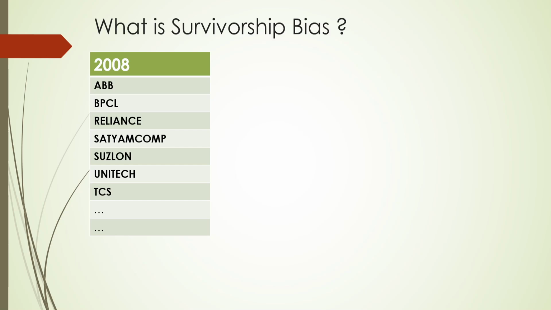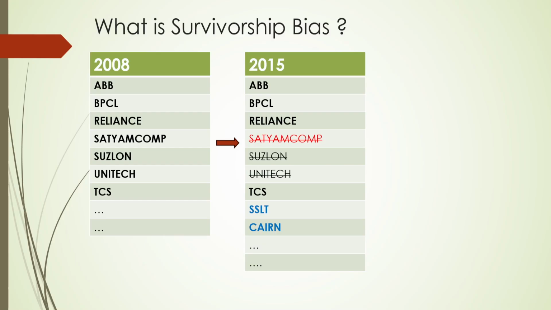In 2008, assume we have the list of Nifty 50 stocks as follows: ABB, BPCL, Reliance, Satyam Computers, Suzlon, Unitech, TCS, and so on. When you look at 2015, Suzlon and Unitech got removed from the index. Satyam Computers is gone completely. But ABB, BPCL, Reliance, TCS are still there in 2015. That means these stocks survived from 2008 to 2015. But Suzlon, Unitech, and Satyam Computers failed to survive in the index. Okay? And new stock symbols were added to the index, SSLT, KL.